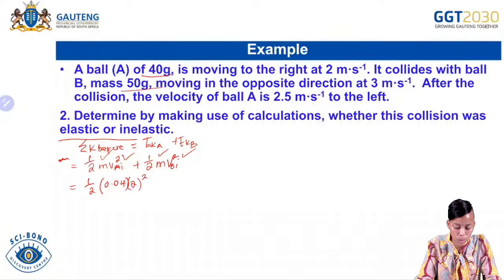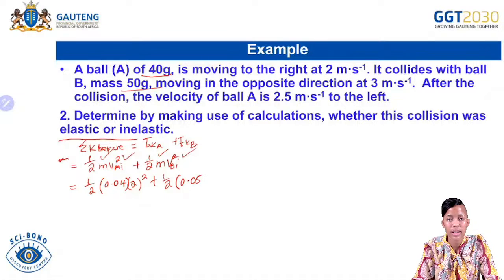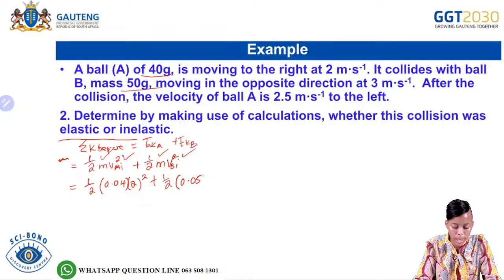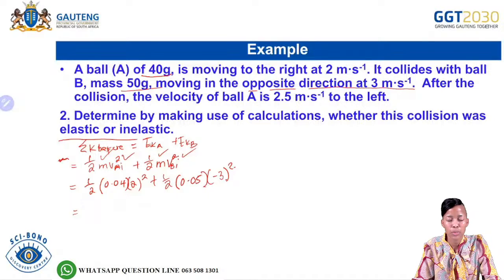We said what is the initial velocity of ball A? We said it's 2, so it's going to be 2 squared plus half of 0,05. That would be the mass of object B, multiplied by the initial velocity of object B, which was given as -3, squared. And with that, we would then calculate the kinetic energy before.